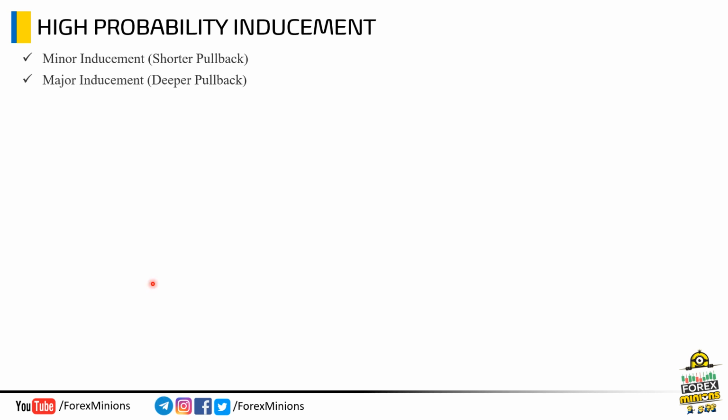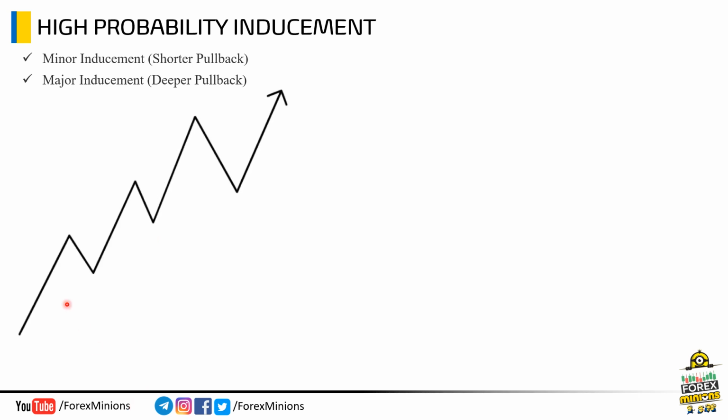Before discussing the high probability inducement, let me tell you that there are two types of inducement levels. The first one is minor inducement, which is created as a result of a shorter pullback. The second one is major inducement level, which is created by a deeper pullback. Let's understand these points with simple schematic diagrams. In this diagram, you notice that this first one is a deeper pullback as compared to the others. So, we will mark this level as major inducement level. These two are short pullbacks as compared to this one, so we will mark them as minor inducement levels.